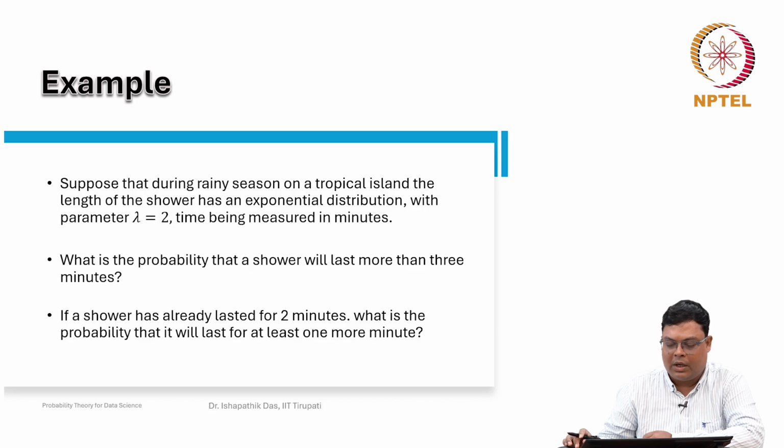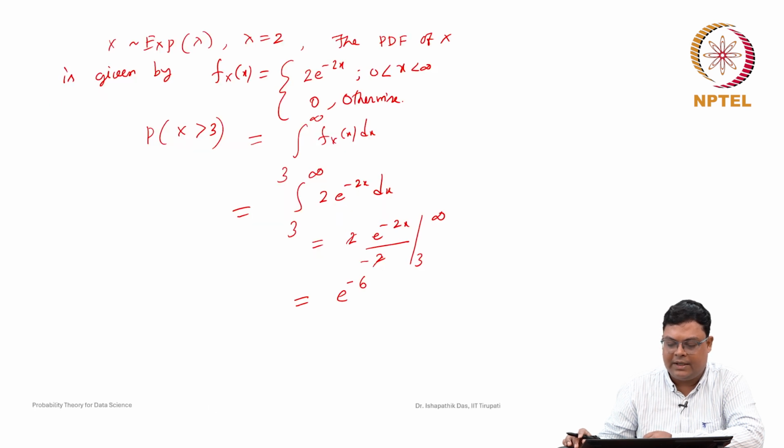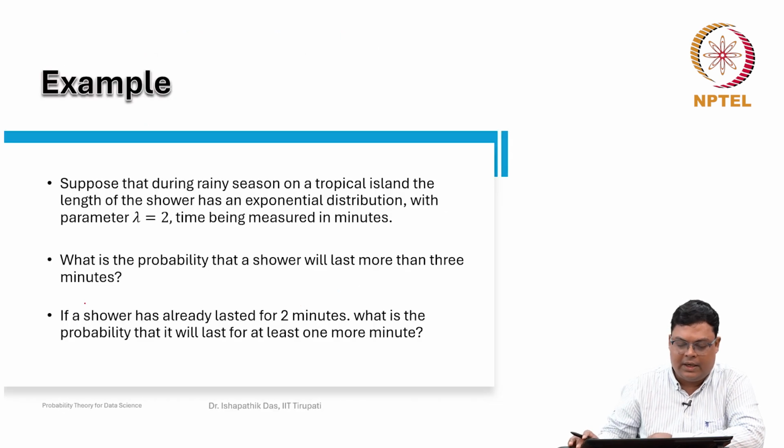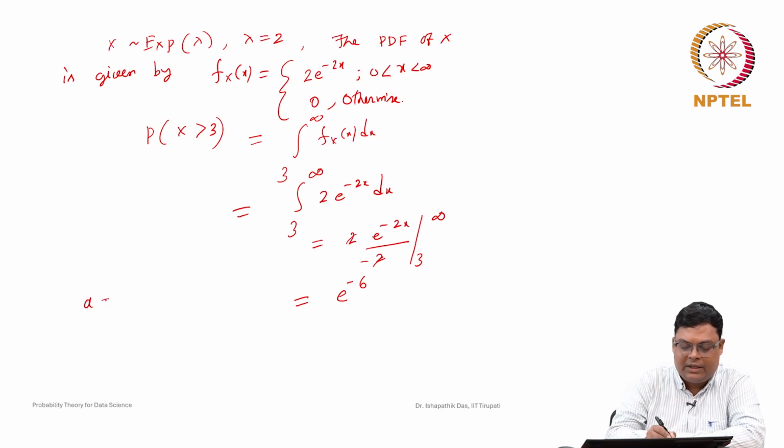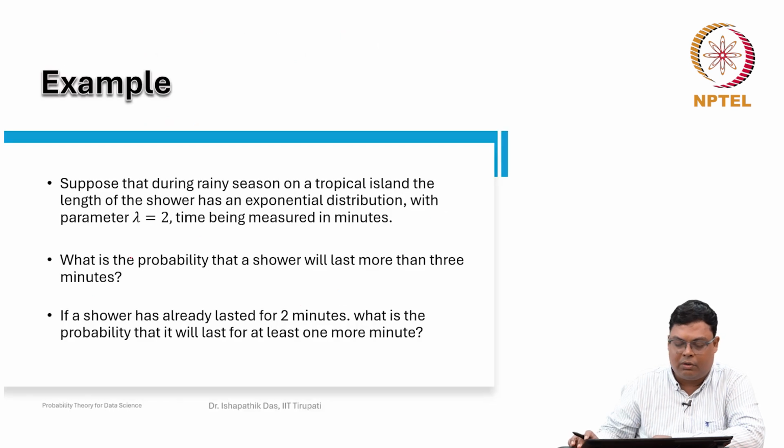So, here it is asked that the last shower has already lasted 2 minutes. So, here a is equal to 2, that means the shower already lasted 2 minutes. Now the question is: what is the probability that it will last for at least 1 more minute?